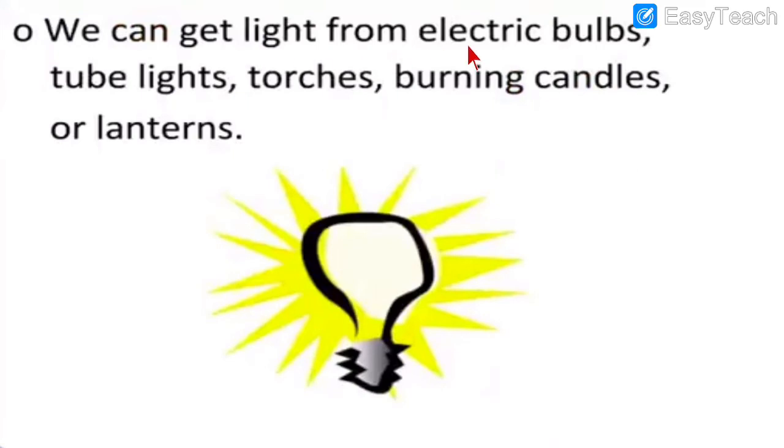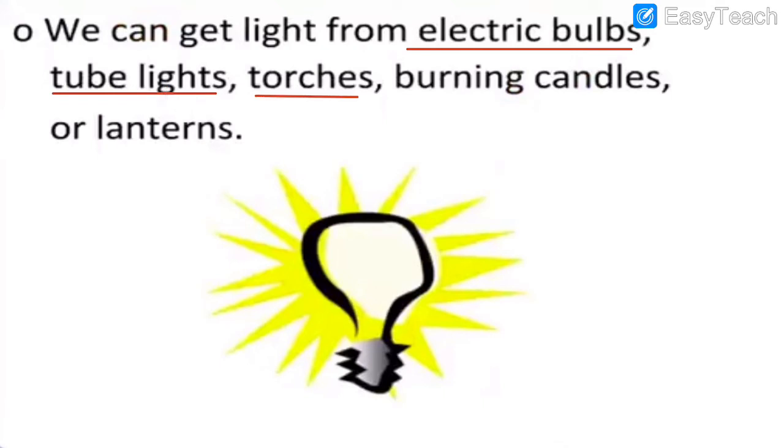We get light from electric bulbs, tube lights, torches, burning candles or lanterns. How do we get light? We get light from electric bulbs. The electric bulb which we use can give us light. Then the tube lights, we all have tube lights at home, right? The tube lights give us light.